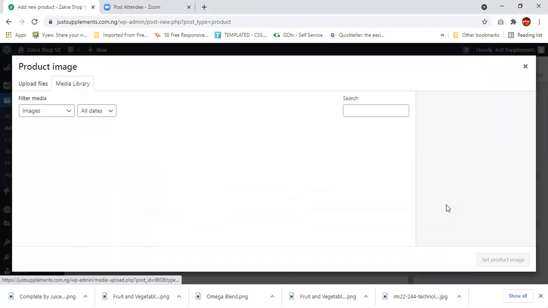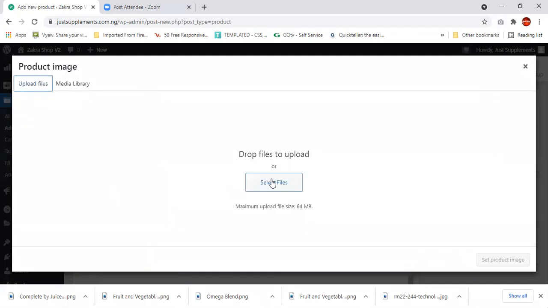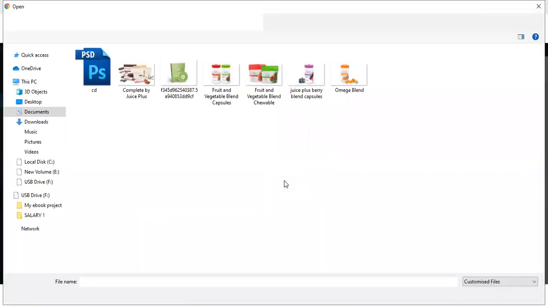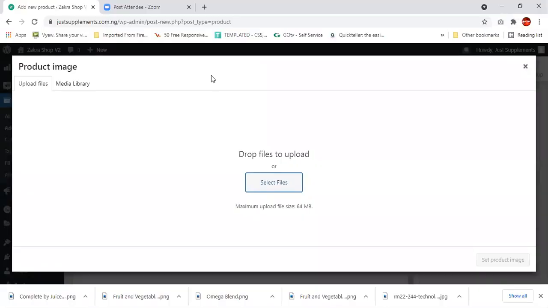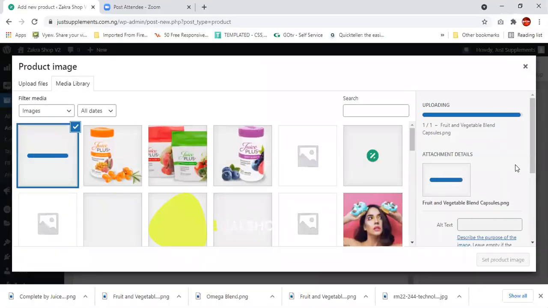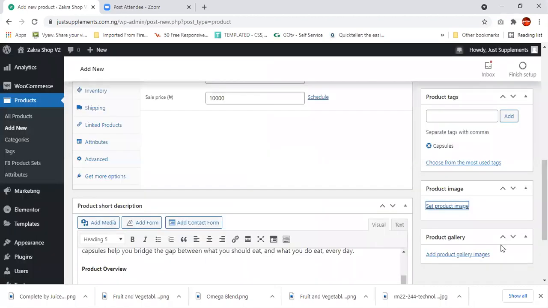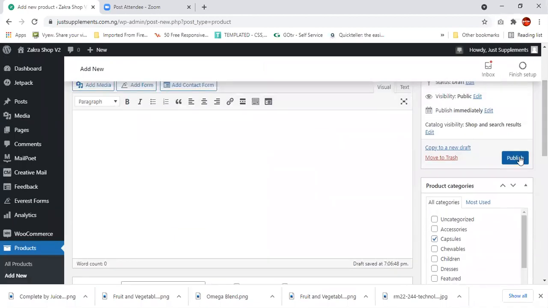So let me just look for the product. I want to set the product image. Upload it. Okay. Fruit and vegetable blend capsule. I want to be sure I have the right thing that I'm using here. I might have gotten it here. So I'm just going to set the product image once again. All right, publish. So I have about 4 products in my shop at the moment.